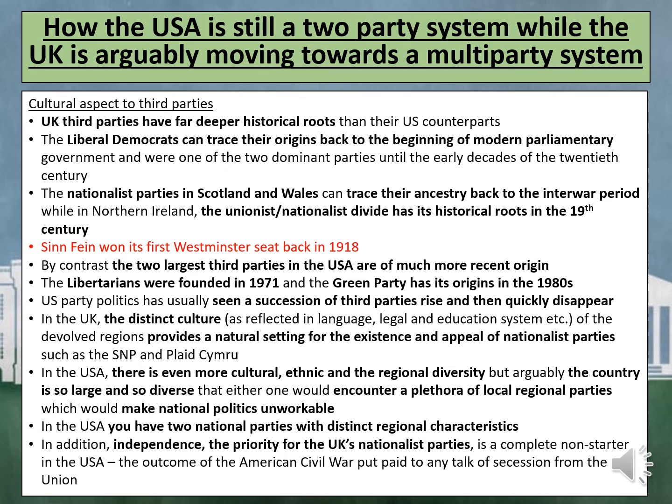UK third parties have far deeper historical roots than their US counterparts. The Liberal Democrats can trace their origins back to the beginning of the modern parliamentary government and were one of the two dominant parties until the early decades of the 20th century. The nationalist parties in Scotland and Wales can trace their ancestry back to the interwar period, while in Northern Ireland the unionist and nationalist divide has its historical roots in the 19th century. Sinn Féin won its first Westminster seat back in 1918.